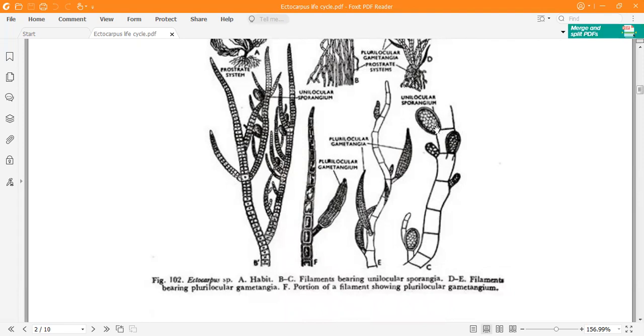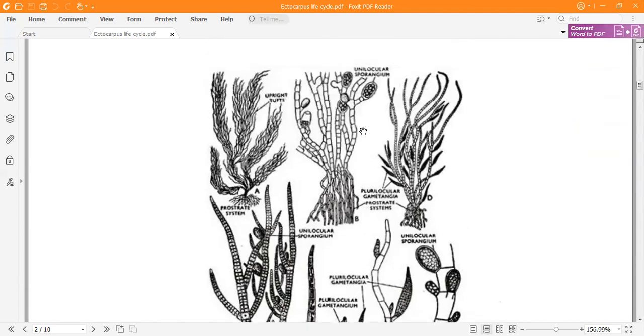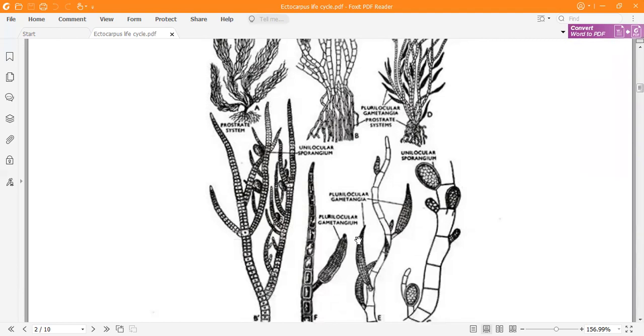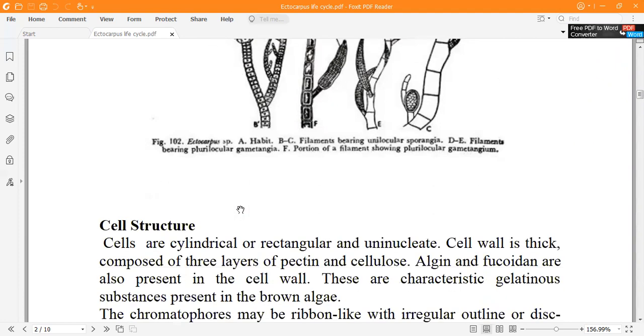One is called a unilocular sporangium, and there is one more, multilocular, which is why we call it the plurilocular sporangium. You can again see the unilocular and the plurilocular sporangia. And here you can also see the branches arise just below the septum, from below the septum.